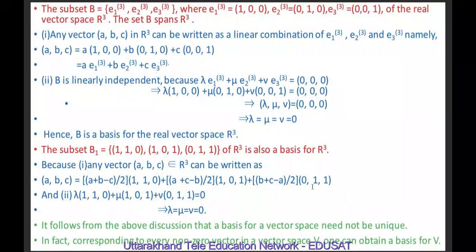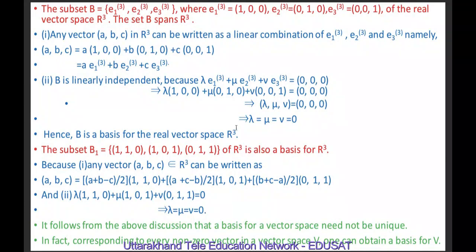So any vector of R cube can be expressed as a linear combination of elements of B1, which are (1,1,0), (1,0,1), (0,1,1). Secondly, if lambda times (1,1,0) plus mu times (1,0,1) plus nu times (0,1,1) is equal to 0, then lambda equals mu equals nu equals 0. Means all the scalars are 0. It means elements of B1 are linearly independent.